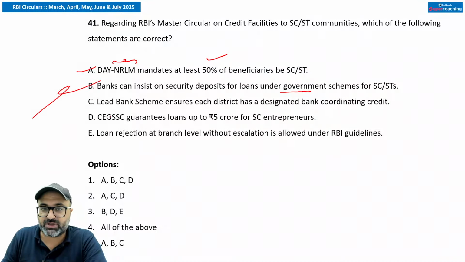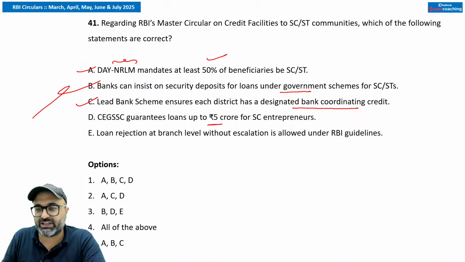No security deposit. The Lead Bank Scheme ensures each district has a designated bank coordinating the credit. That is true. CGTMSE guarantees loans up to 5 crores for SC entrepreneurs. So the range is 15 lakhs to 5 crores.